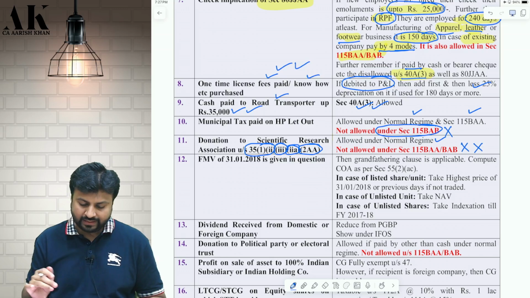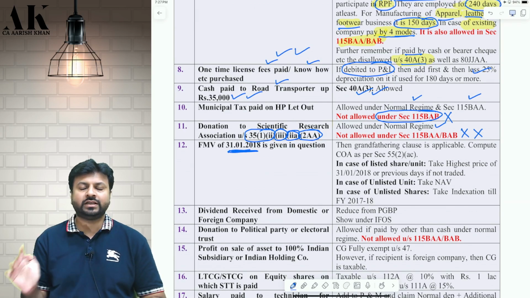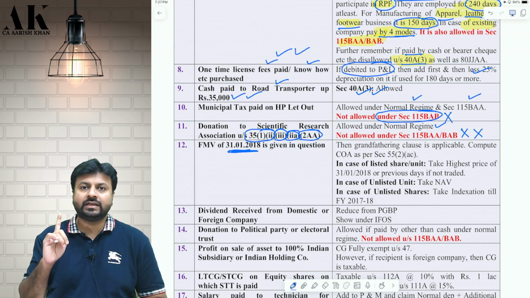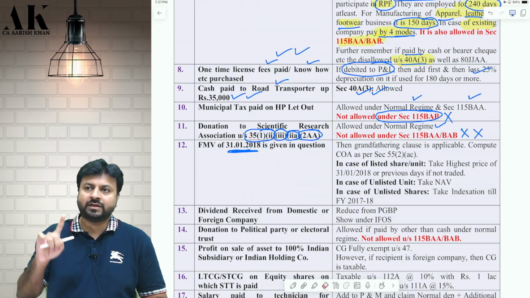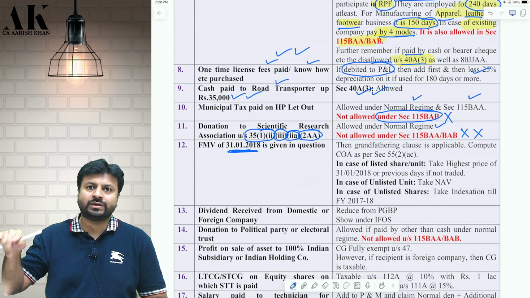Okay. Next, whenever in the question FMV of 31st Jan 2018 is given, in any part of the entire paper, there is only one implication: there is a grandfathering clause. You would have purchased some shares or units before 31st Jan 2018 and now you are selling it.